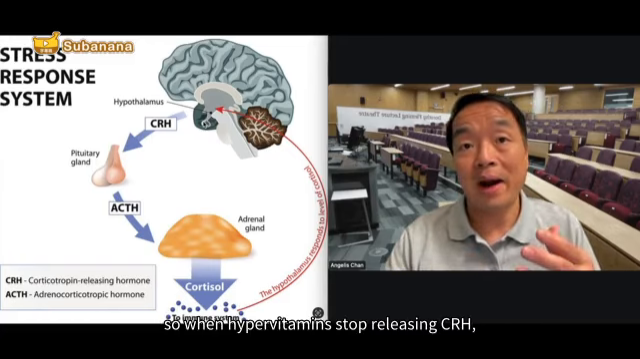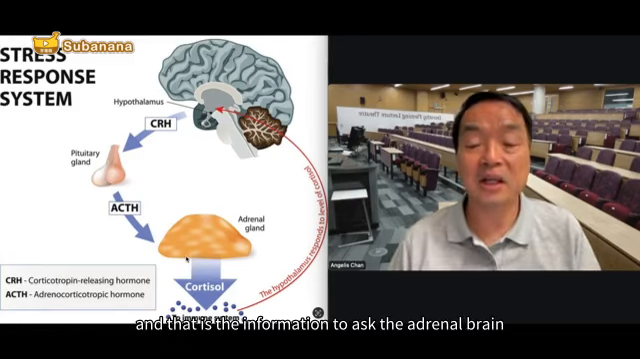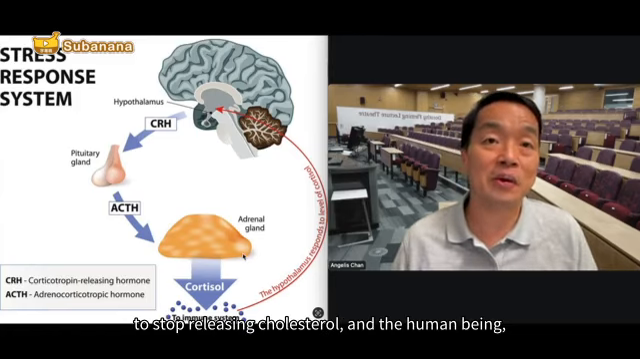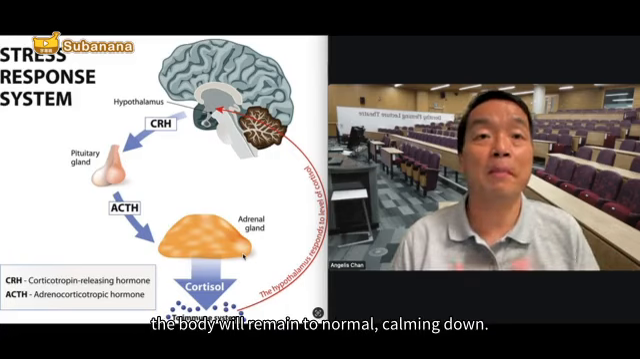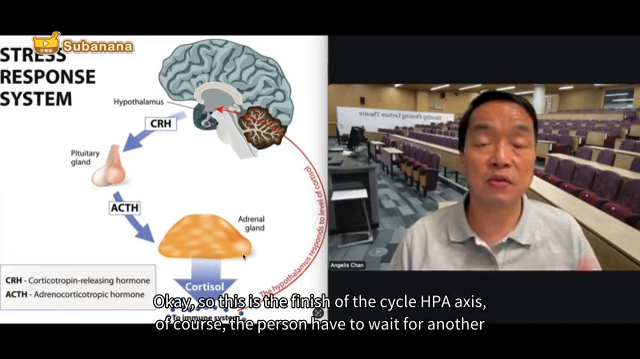So when the hypothalamus stops releasing CRH, that means the pituitary gland stops releasing ACTH. And that is information to ask the adrenal gland to stop releasing cortisol. And the human being, the body, will return to normal, calming down. So this is the finish of the HPA axis cycle.